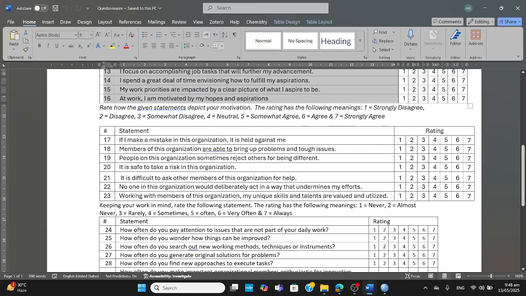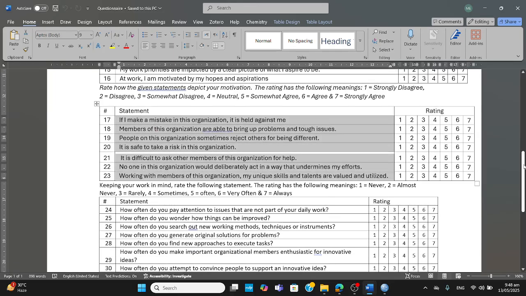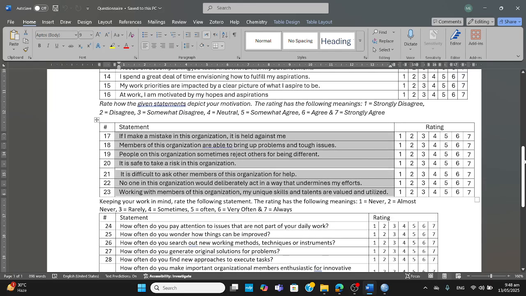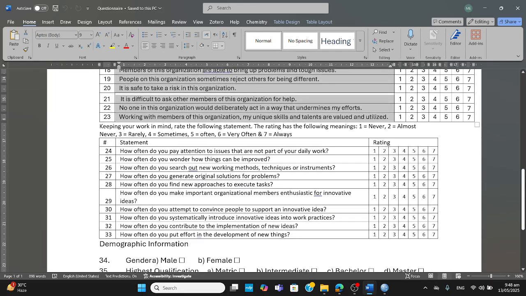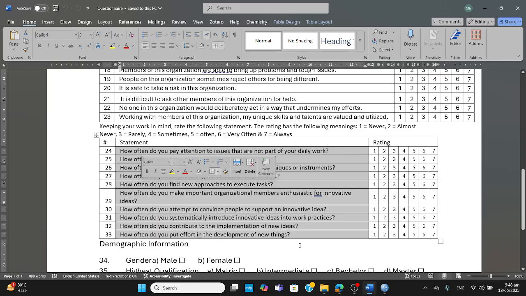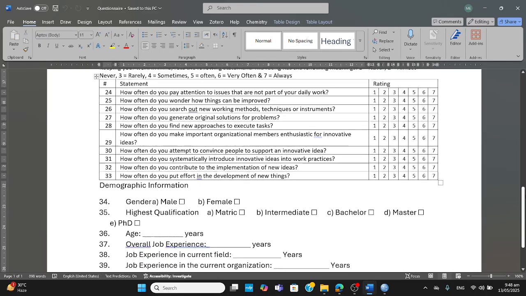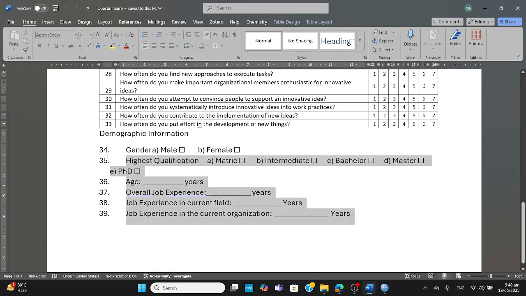And then we have got psychological safety. Here you can see that it's being measured through these items, and all the things are measured on a scale ranging from strongly disagree to strongly agree. Finally, we have got innovative work behavior that has been measured through 10 items, and the scale rating is from 1 to 7. 1 is never, and 7 is always, and the other values can be seen here. At the end of the questionnaire, we have got these demographic questions. Okay, you can see this.